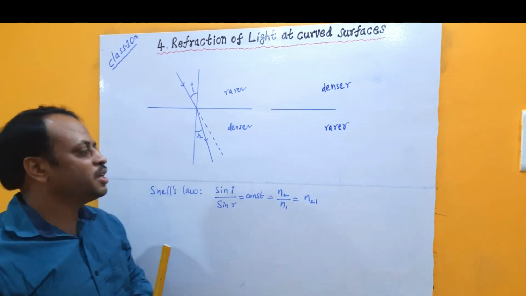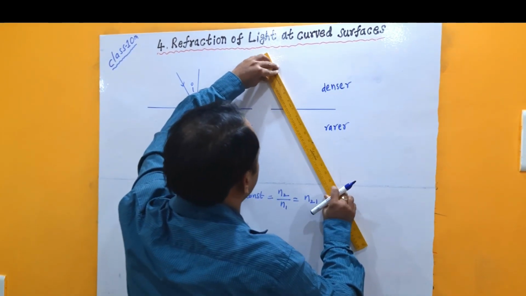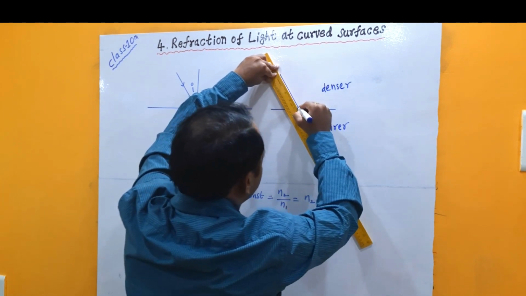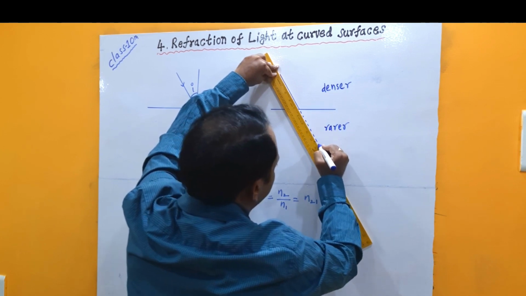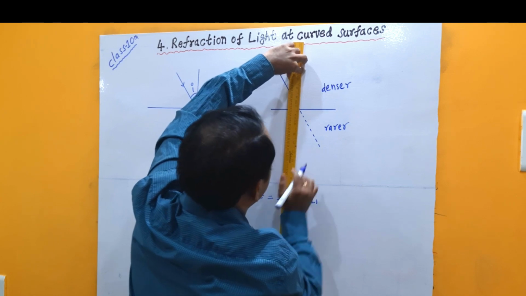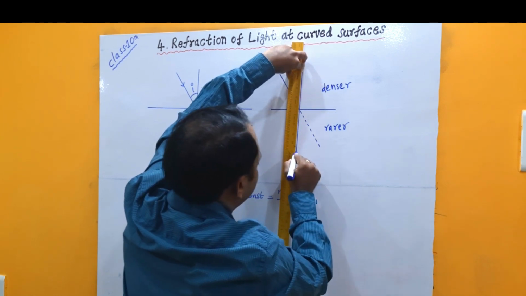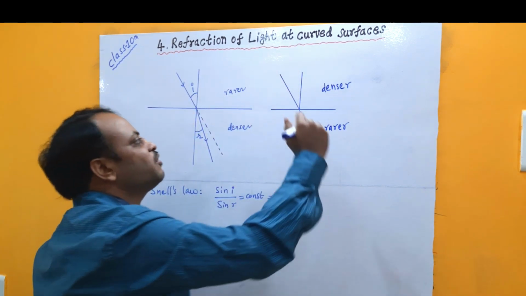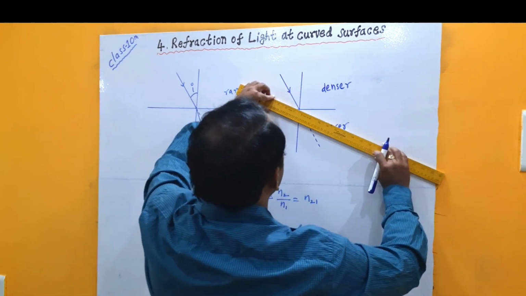Reverse to this, if a ray of light enters from a denser medium to a rarer medium, suppose the light ray is entering like this, if there is no change in the medium, it is expected to travel in the same straight line direction. At the point of incidence, if we draw the normal, it will be like this. Now we can observe that the ray of light bends away from the normal and continues like this.